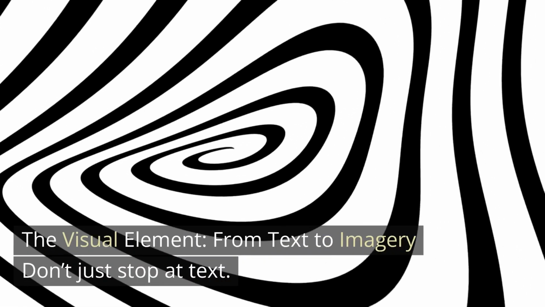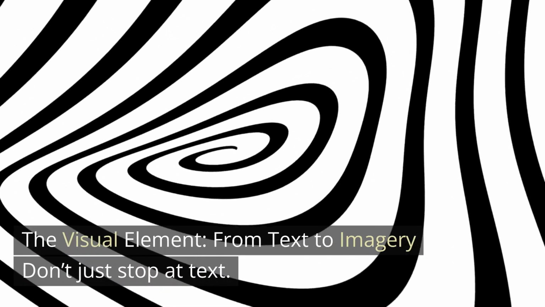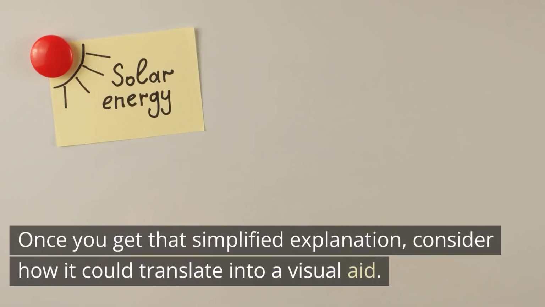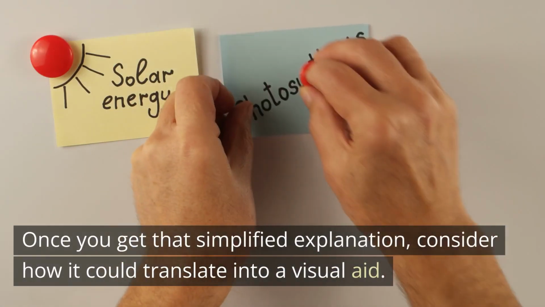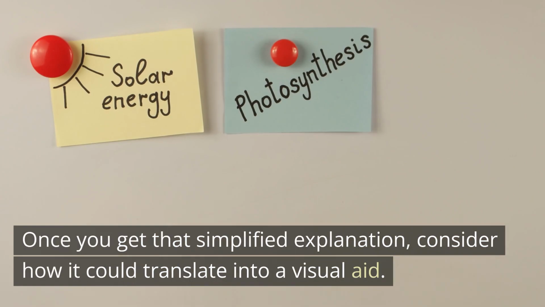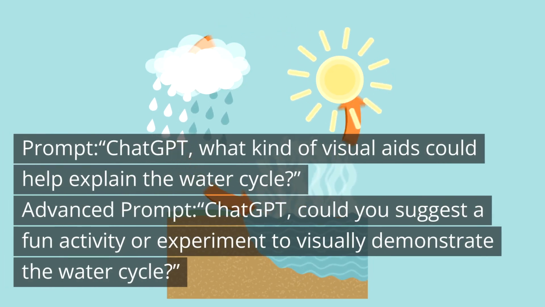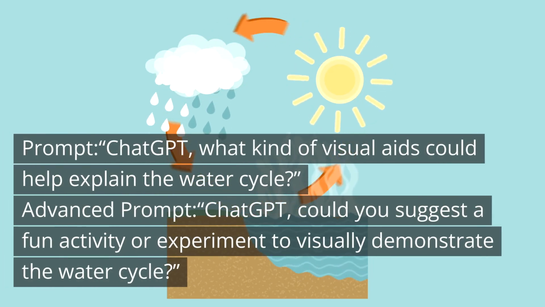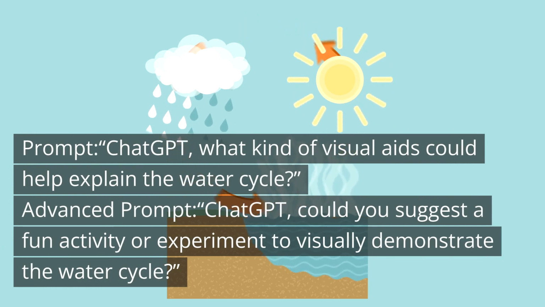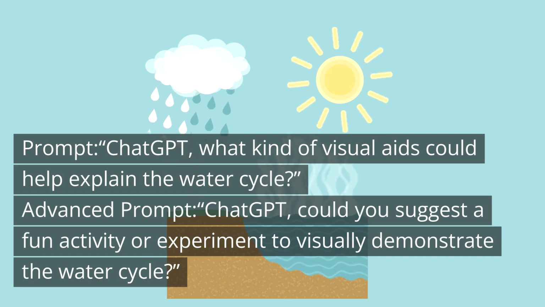The visual element. From text to imagery. Don't just stop at text. Once you get that simplified explanation, consider how it could translate into a visual aid. Prompt. ChatGPT, what kind of visual aids could help explain the water cycle? Advanced prompt. ChatGPT, could you suggest a fun activity or experiment to visually demonstrate the water cycle?